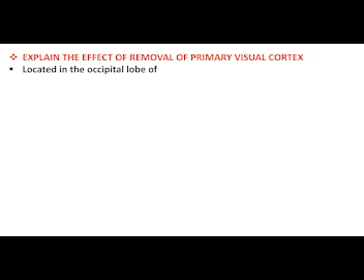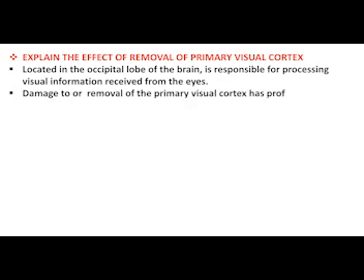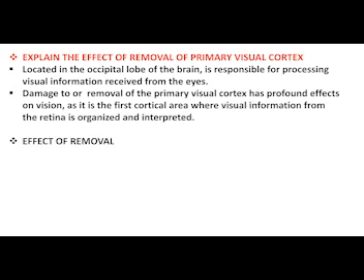Explain the effect of removal of the primary visual cortex. The primary visual cortex, located in the occipital lobe of the brain, is responsible for processing visual information received from the eyes. Damage to or removal of the primary visual cortex has profound effects on vision, as it is the first cortical area where visual information from the retina is organized and interpreted. Effect of removal of the primary visual cortex, V1.